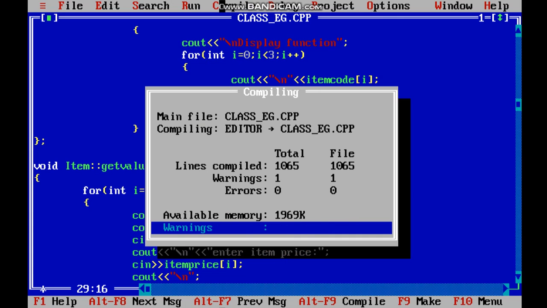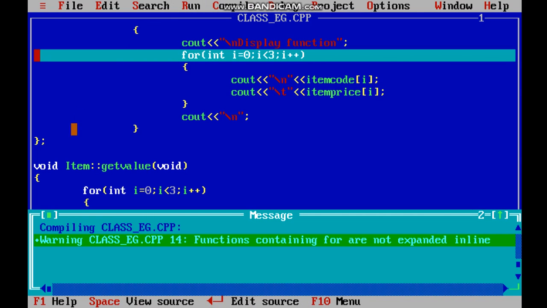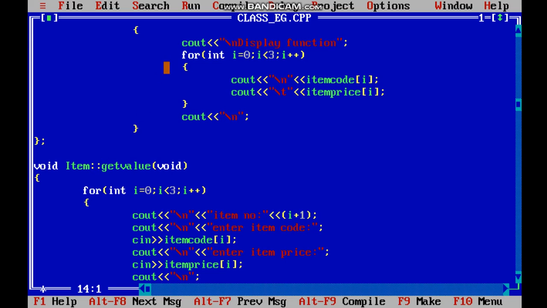First we will compile it. No errors. Now let us run it. Okay. Now it is asking us to enter the item code. So I am entering 102. This is random I am entering. It's not a specific thing.